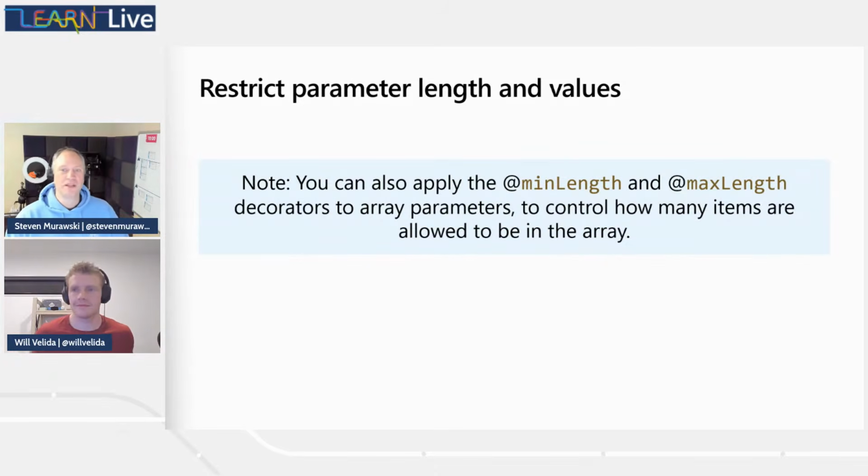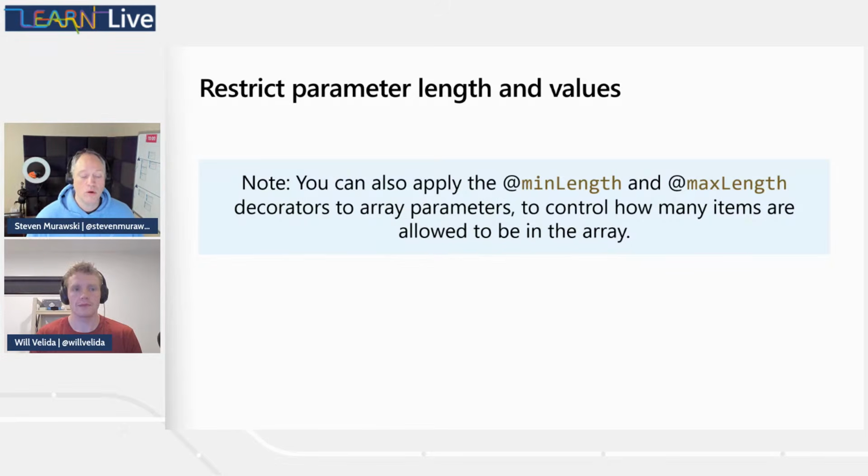Now, if we take a look, we've got a tip or a little note coming up here that we can apply the min length and max length not just to strings, but to array parameters, so that we can tell how many items we can have inside that array. For example, you might want to limit an array if you were defining a primary and backup region for where your application runs, if you were running in a multi-region scenario. Or maybe you wanted 3, so you had a primary, alternate, and a contingency, or something like that.